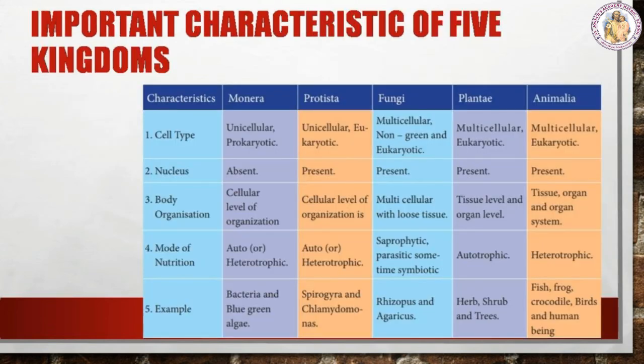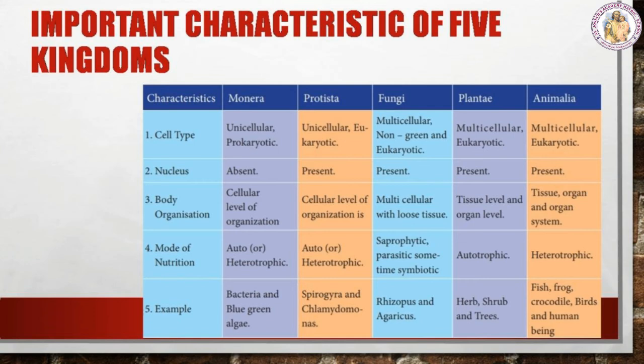Let's see the important characteristics of the five kingdoms. First, we are going to see the cell type of all the five kingdoms. First, Monera. They are unicellular and prokaryotic. This type of organism is made up of only one cell, so they are called unicellular and prokaryotic. So here in this case, the nucleus is absent.